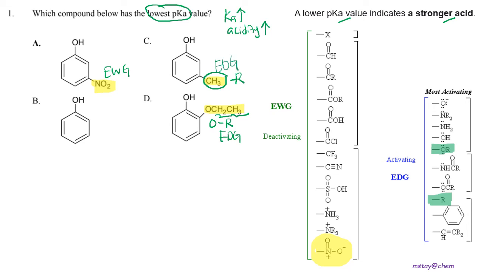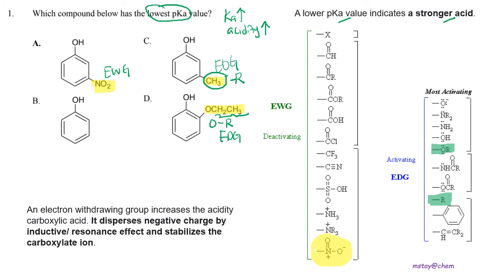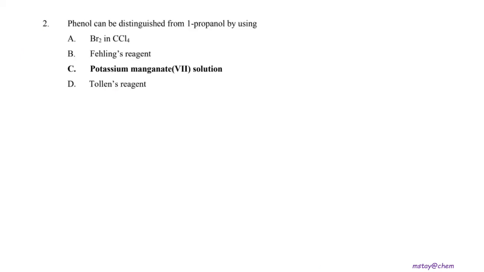Then we can look at another statement over here. They mentioned that EWG will increase the acidity. So that is definitely the answer. Which one is the stronger acid? So the answer will be A.